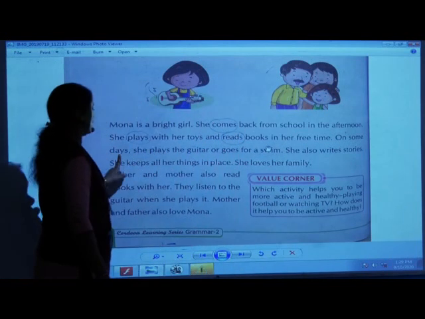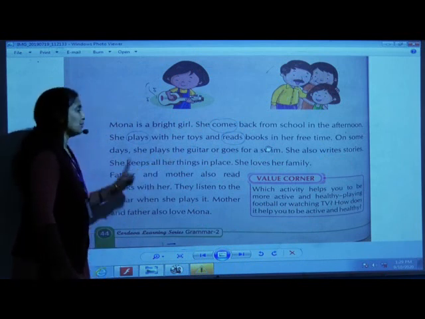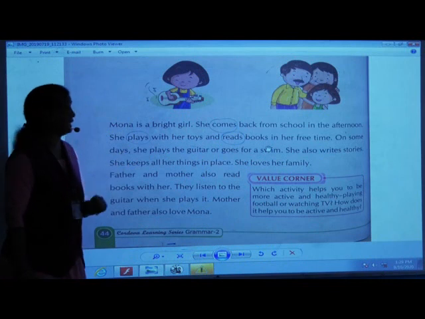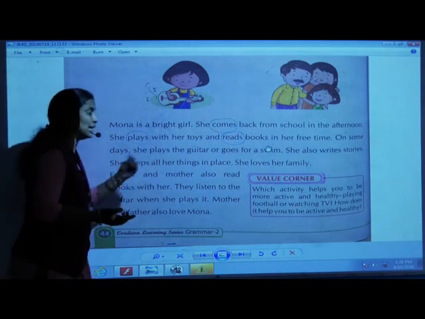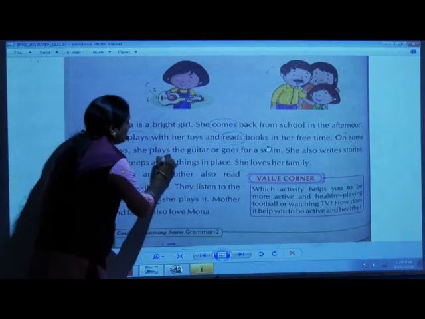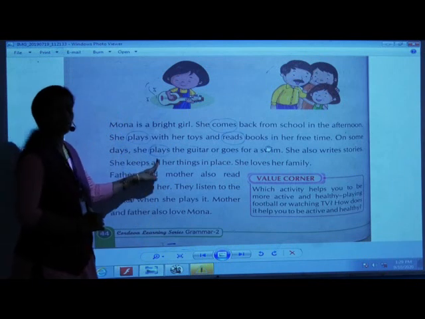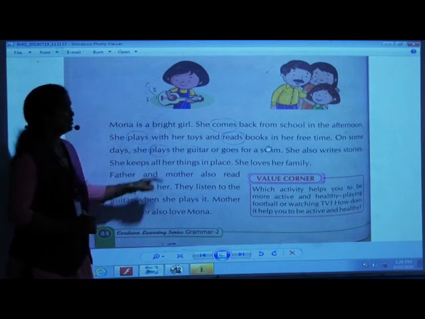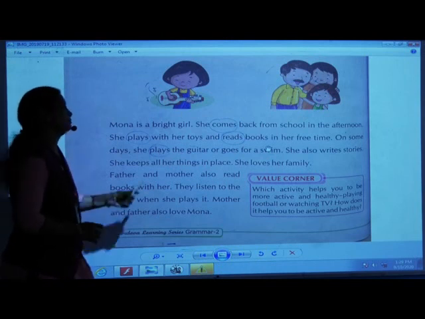On some days, she plays the guitar. Now see, on some days, she plays the guitar. Some action is done. What? Plays the guitar. So plays again here. It's a doing word. You have to circle this word. Have you done, children? Okay.